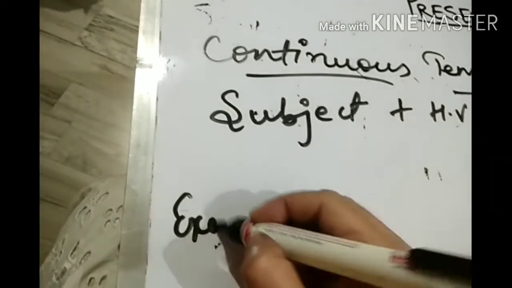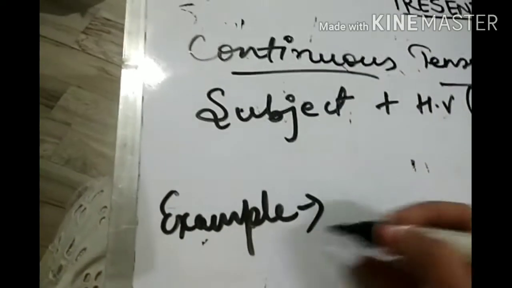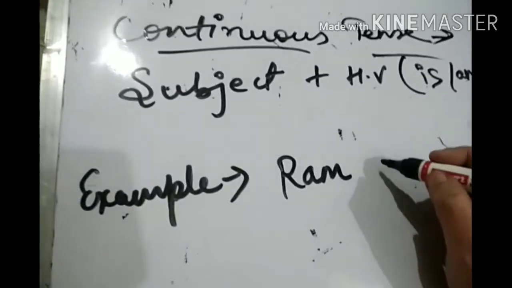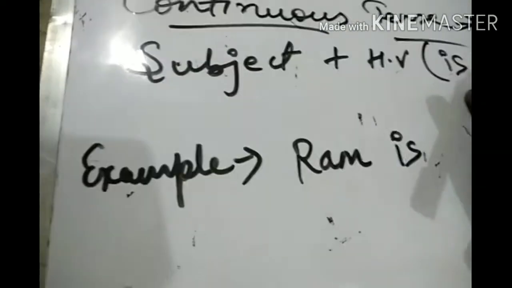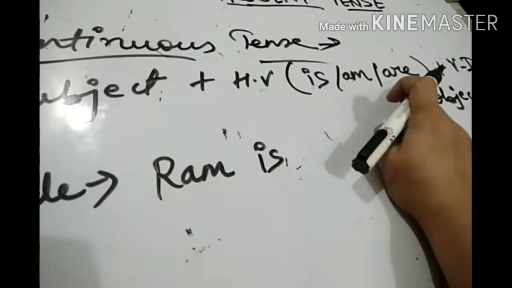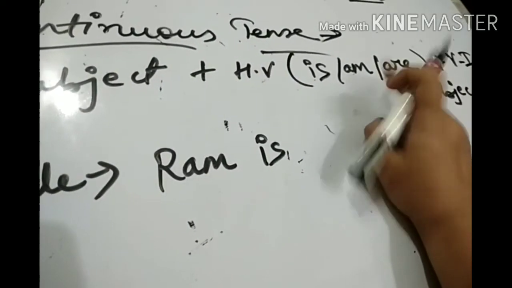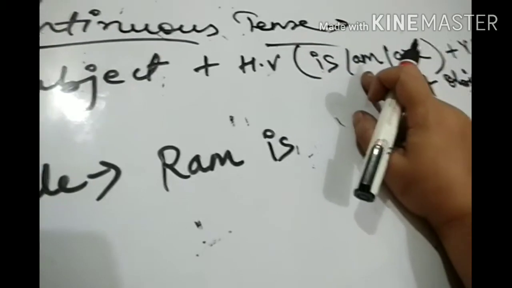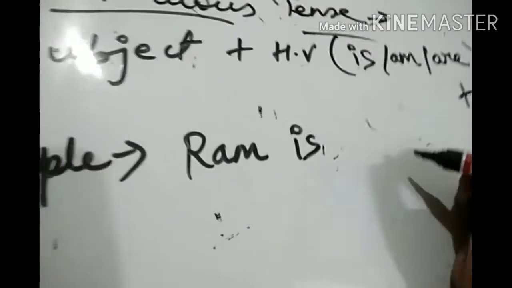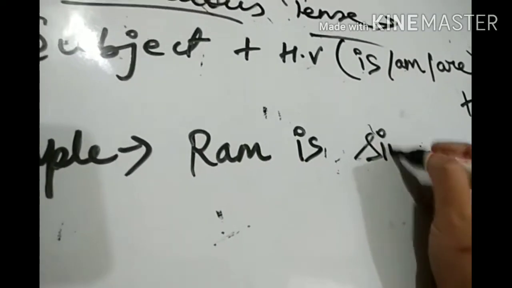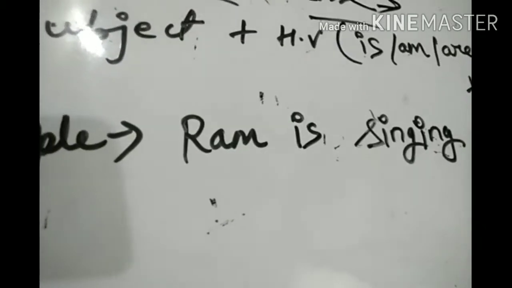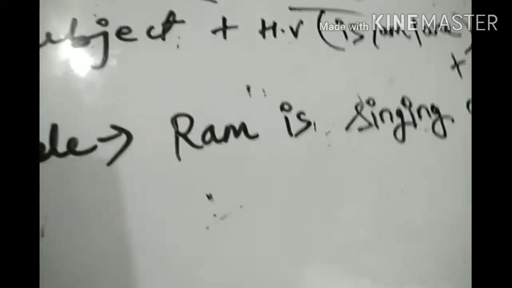Now our example will be, subject is Ram, helping verb is used with singulars and are is used with plurals. Is is for singulars, are for plurals, and am is only used with I. Is, sing is our verb first form, and we have to attach ing to it. Ram is singing a song. Full stop. That's your sentence.